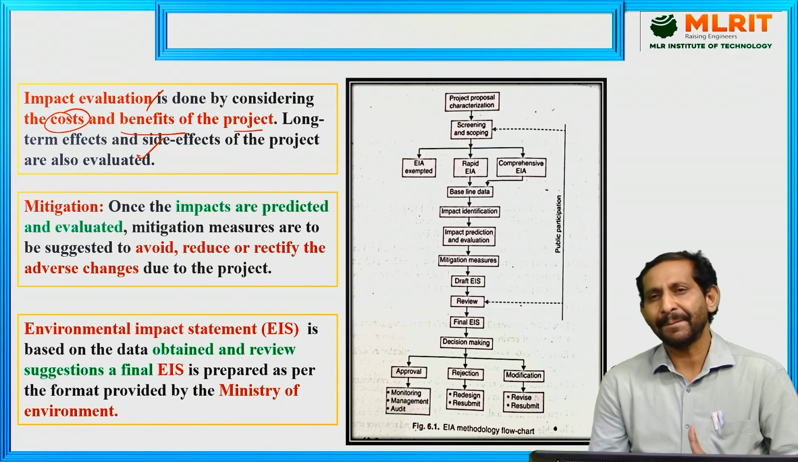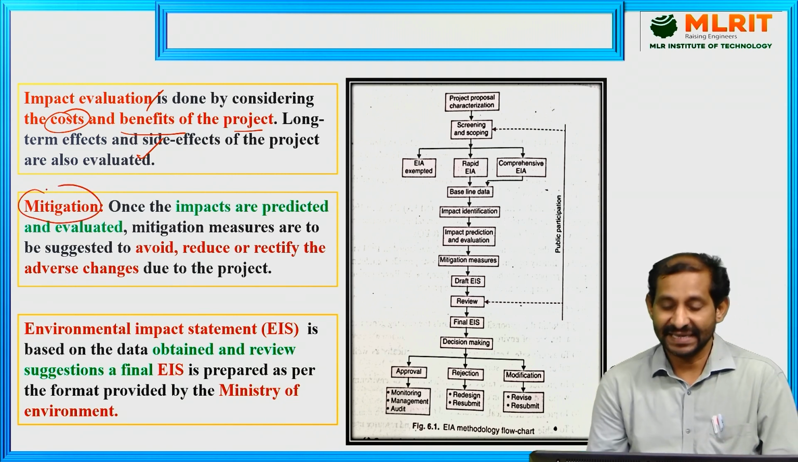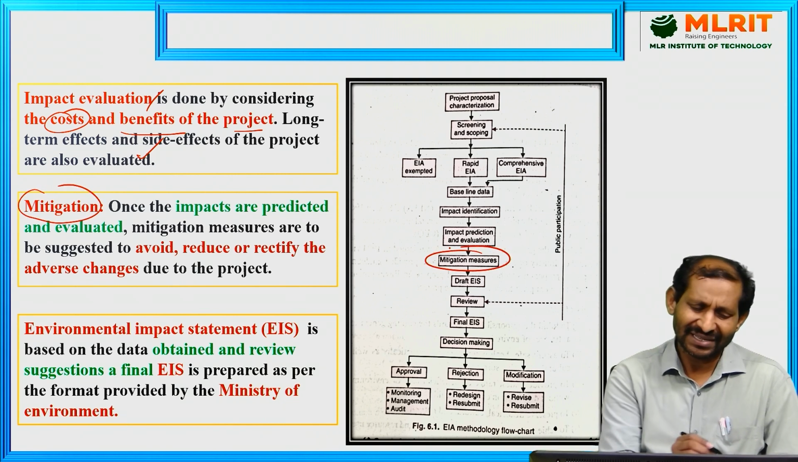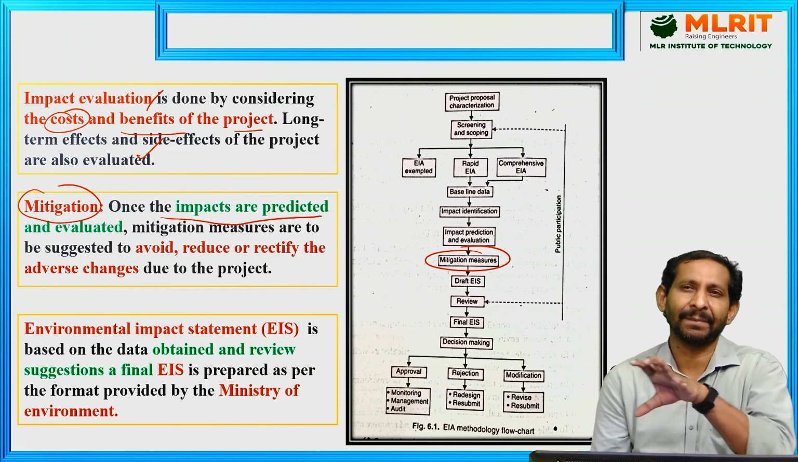After the impact is identified and evaluated, the next step is mitigation. Mitigation measures must be taken once the impacts are predicted. These impacts come when the developmental activity is planned in that particular area.